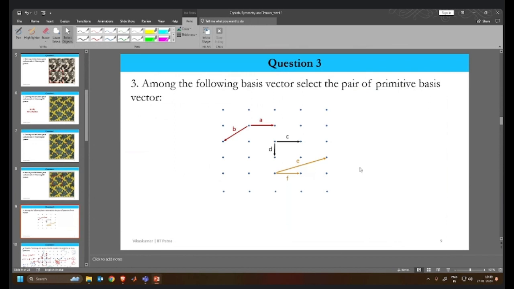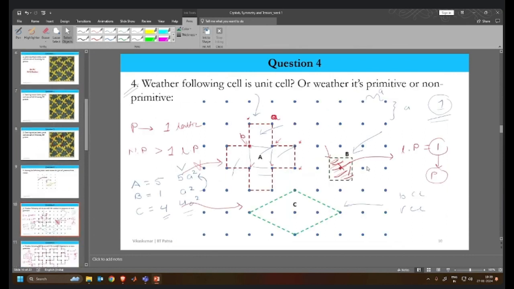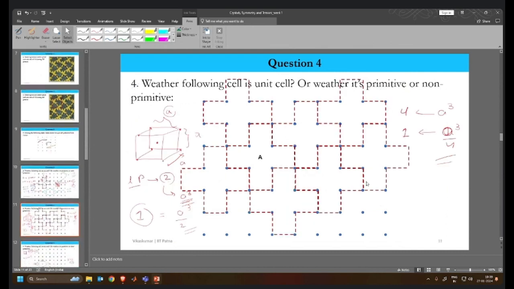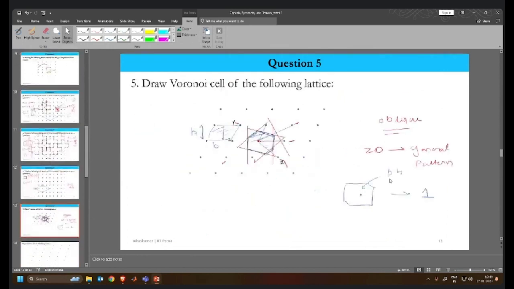We discussed what a primitive basis and a non-primitive basis are, what a primitive unit cell and a non-primitive unit cell are. We discussed how to find the area associated with them, and we can also find the volume. We discussed the Voronoi cell also, how we can draw it and how we can find its area.